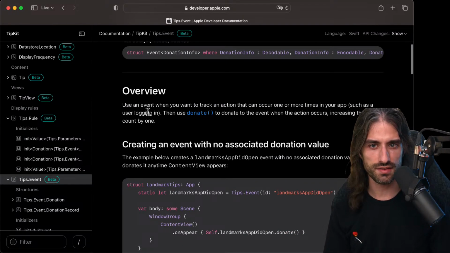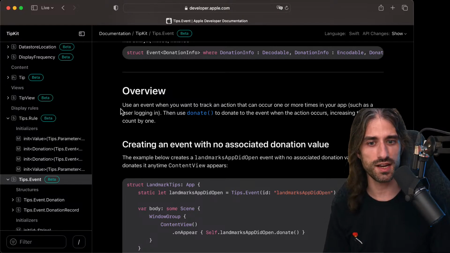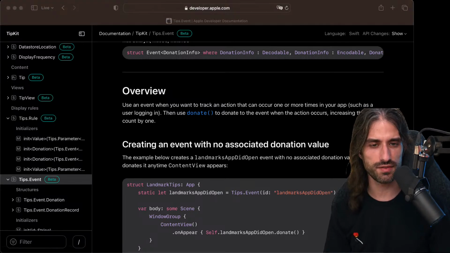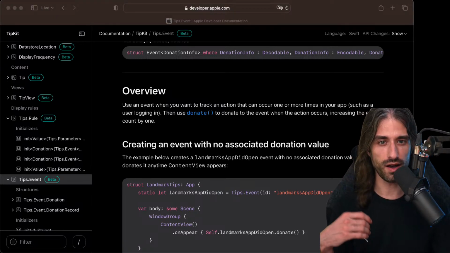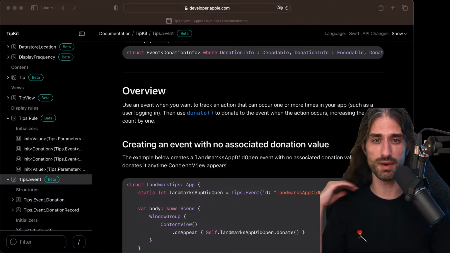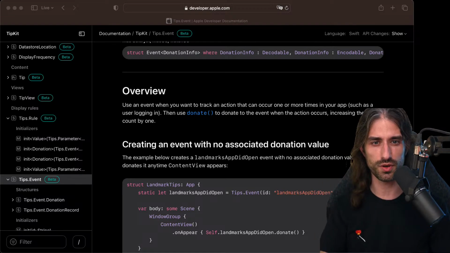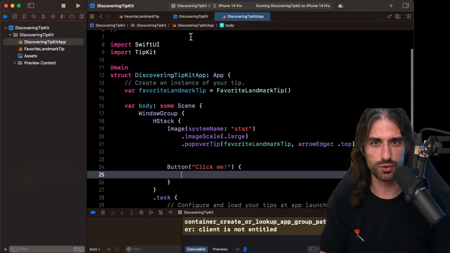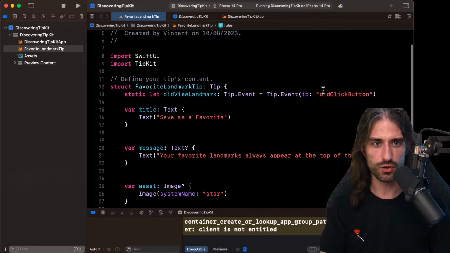Okay. Use an event when you want to track an action that can occur one or more times in your app, such as user logging in. So if you already have analytics in your apps with events already set, you definitely want to piggyback on these existing events. As we've seen, what we did is that we took a string constant and wrapped it into this wrapper object.